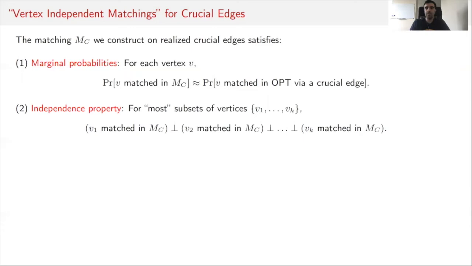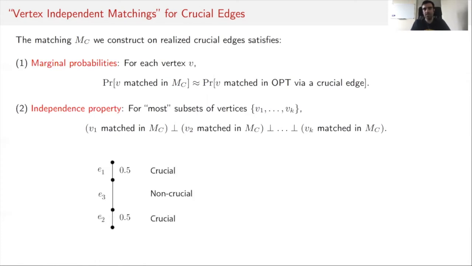But in addition to satisfying these marginal probabilities, there is a more important property that we expect this algorithm to satisfy, and it is the independence property. What we mean by that is that for most subsets of vertices, say V1 through Vk, we want the events of whether these vertices are matched or not to be independent. Of course, we cannot achieve perfect independence for all vertices, because if you're given that one vertex is matched, we know that at least one of its neighbors is matched. But what we prove is that for most subsets, roughly speaking, all of these vertices will be independent.